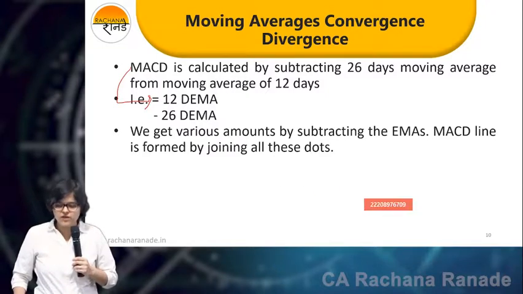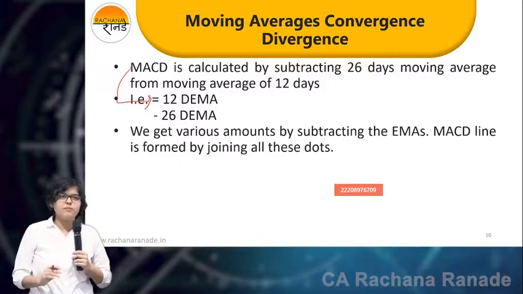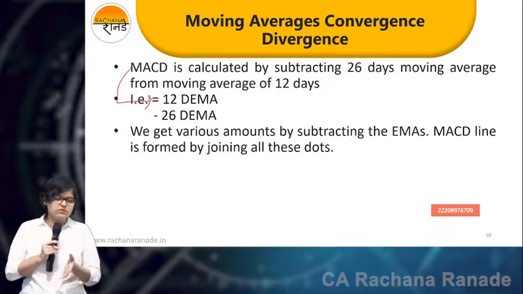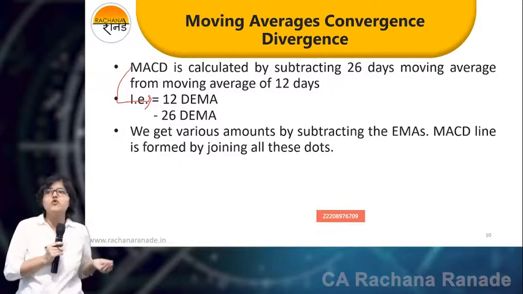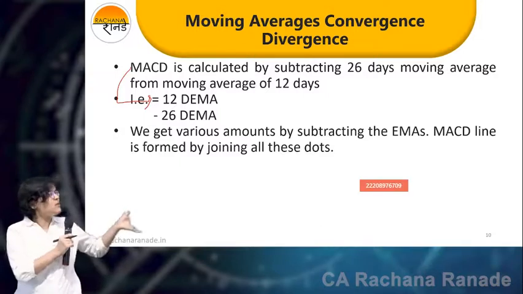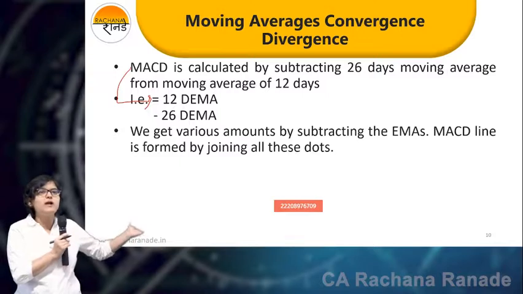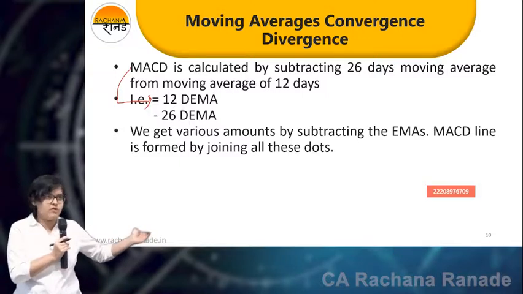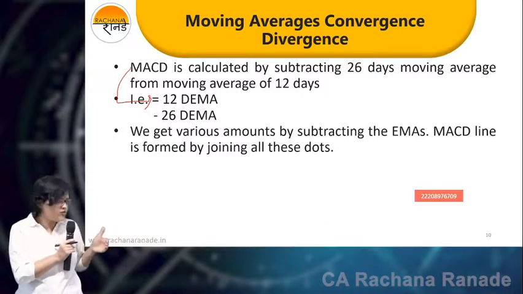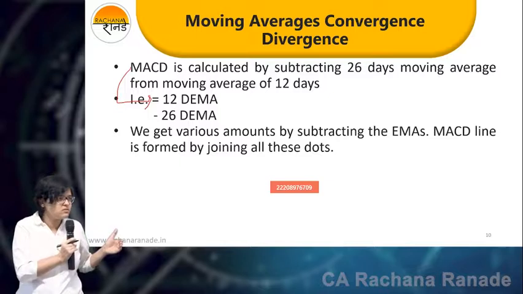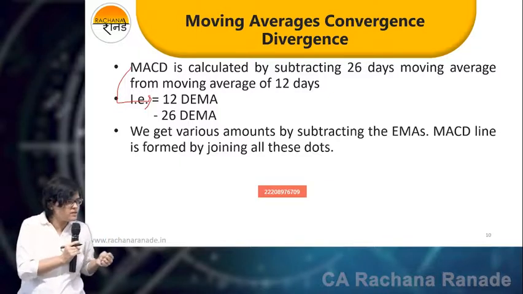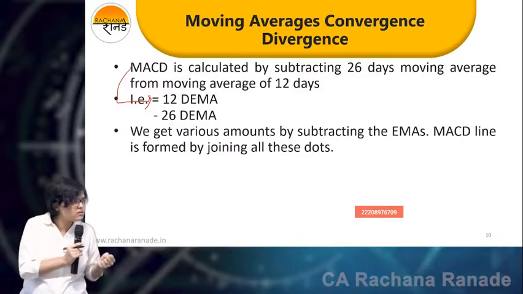And if you remember the logic again, I calculate it for the past 1 month and the past fortnight, instead of saying 26 and 12, I'm just generalizing. For the past 1 month, on an average, I was selling 100 rupees worth of products. And on an average for the past 1 week or 1 fortnight, I'm selling 130 rupees worth of products. Is my sales showing strength or weakness?